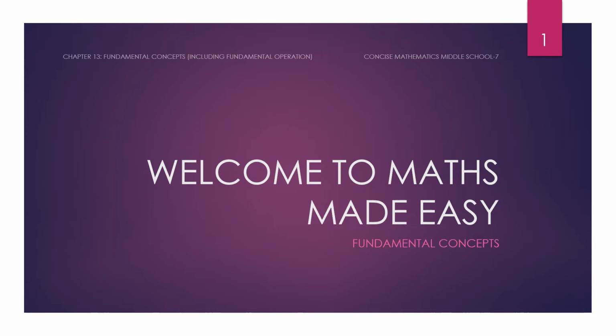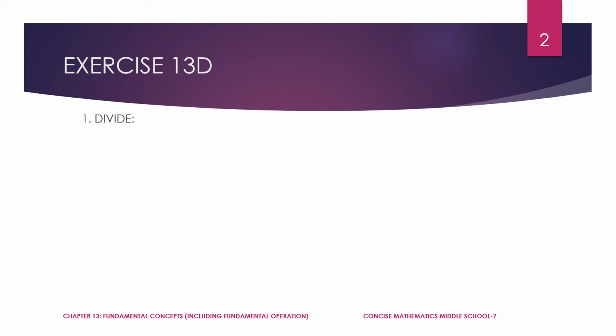Let's continue with fundamental concepts including fundamental operations, exercise 1B, part 1. Divide minus 16a b square c by 6abc. Here in this expression, they are asking us to divide with a